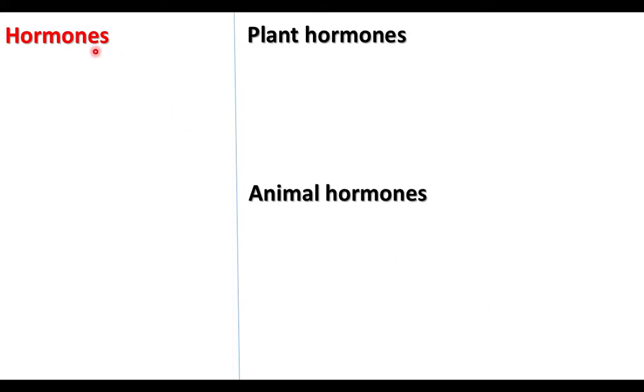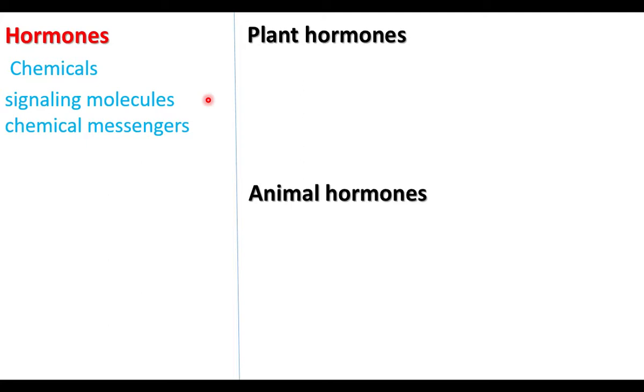What are hormones? Hormones are chemical substances. They are present in plants and animals. They are signaling molecules. They carry chemical signals. Because of this reason, the hormones are called chemical messengers.